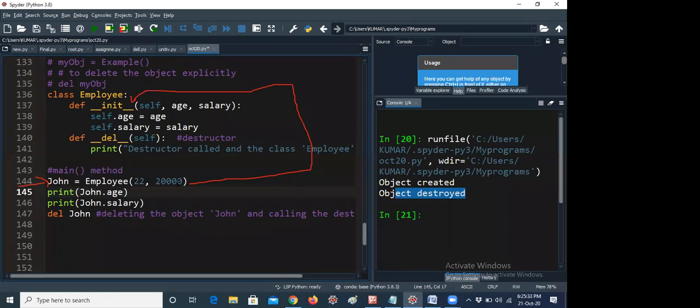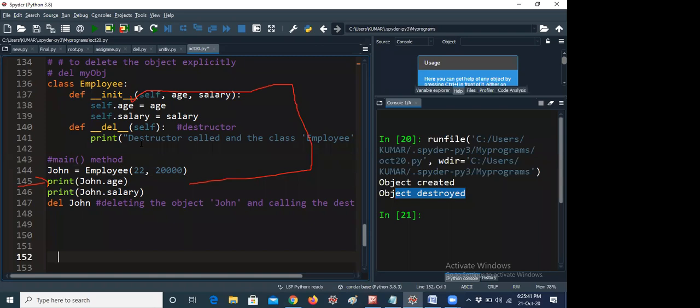Now I am using print john dot age, because John is a variable, and I would like to print the age of that particular John. What is the age value? I already assigned age equal to 22, so it will print age equal to 22. Then I am giving John dot age and John dot salary. John is an object, so what is the salary? Salary is the second parameter, 20,000. So salary is 20,000 guys.